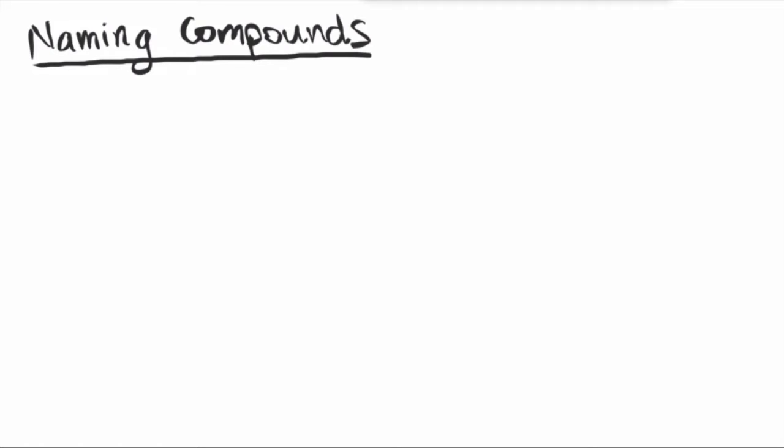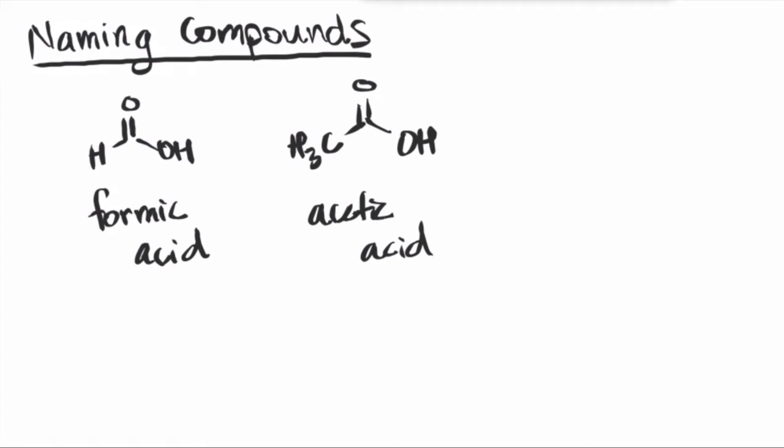Early in the study of organic chemistry, in the early 1800s, when compounds were being discovered, there weren't any systems to name them. They were haphazardly named, often based on Latin words. For example, formic acid was found in ants, so the root word formic comes from the Latin word for ants. Or acetic acid, which is the main component of the sour taste of vinegar, comes from the Latin word for vinegar.